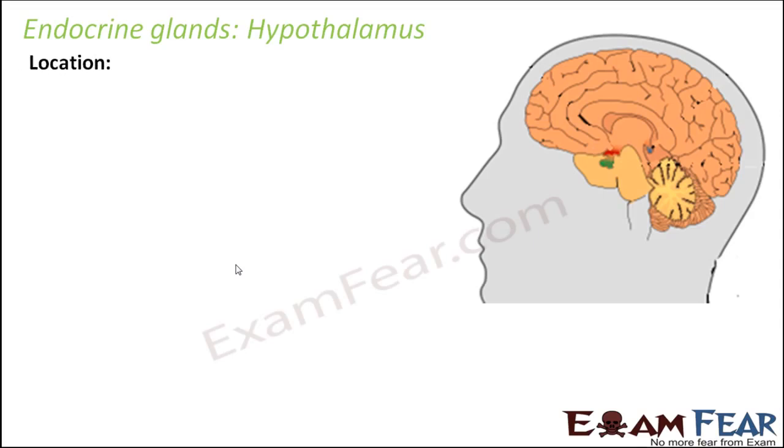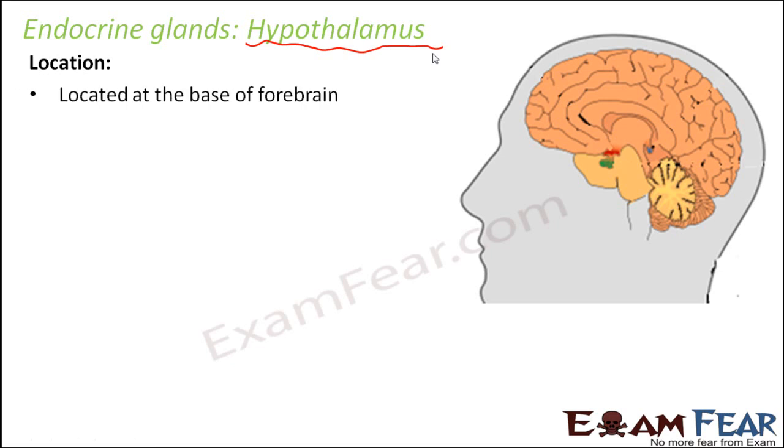I'm sure this name is not new to you, because while we were discussing the central nervous system, we talked about the brain, and in the brain we spoke about the hypothalamus being a part of the forebrain. Now we will talk about it in more detail. Where is it located? It is located at the base of the forebrain. If you remember this red colored structure which you see here, this is the hypothalamus. Why is it called hypothalamus? Because it is located just below the thalamus. The thalamus and hypothalamus are both located towards the base of the forebrain.